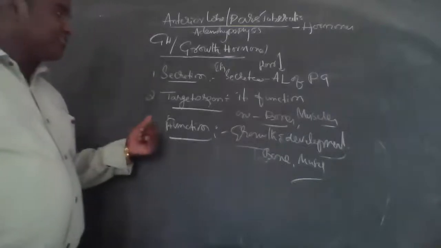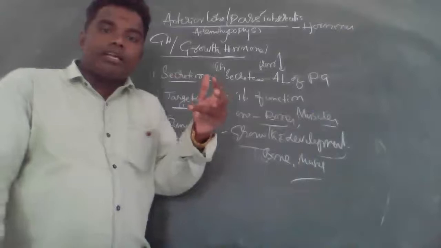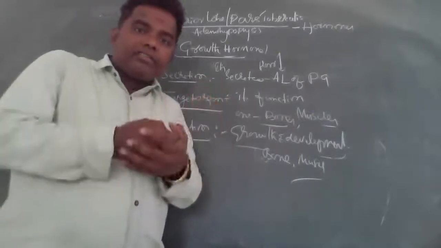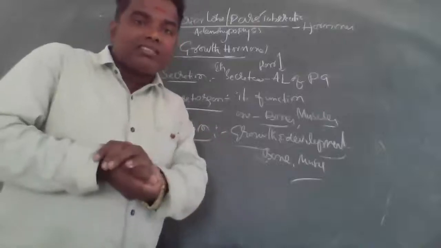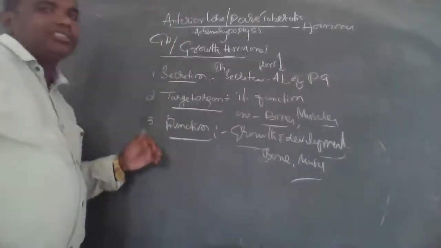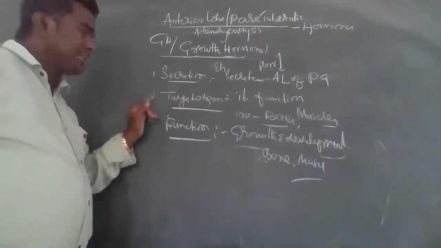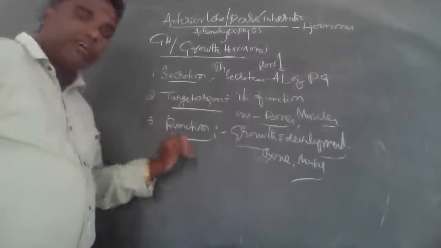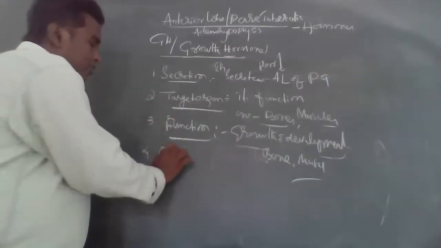So this is very important. One is secretion, second is target organ, third is function, and fourth is abnormalities.